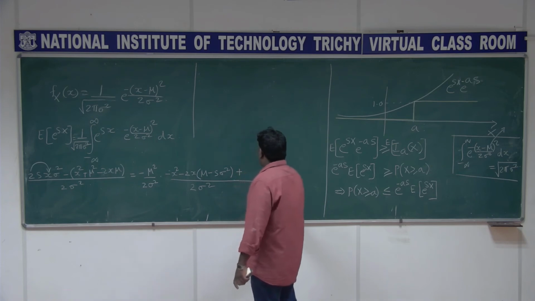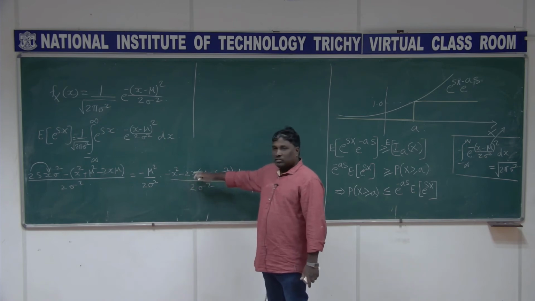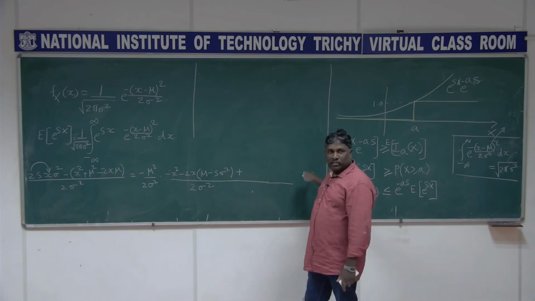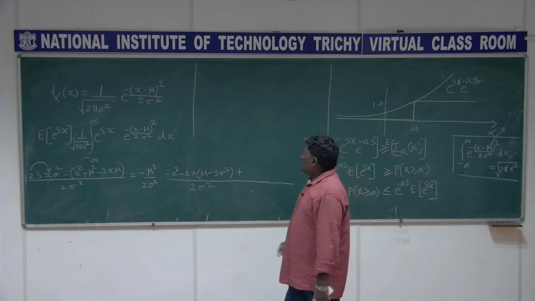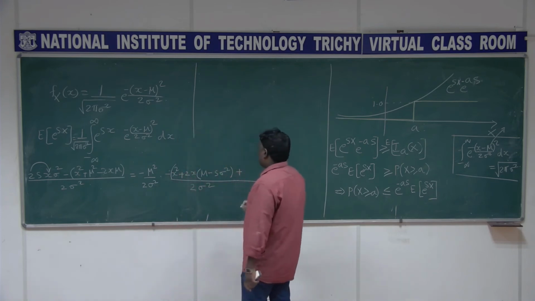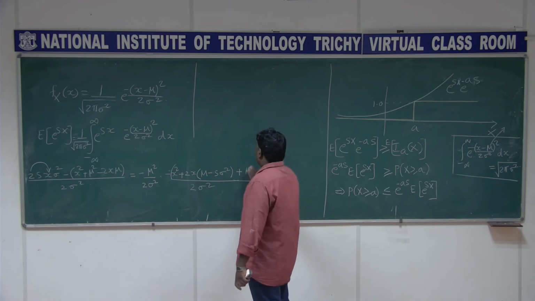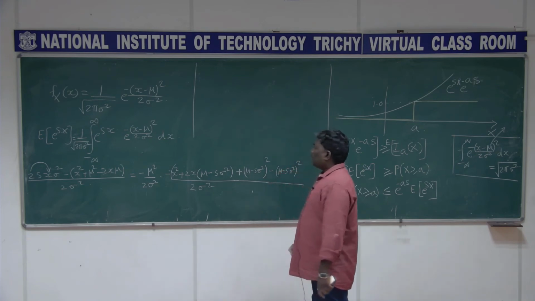Now I am going to do the trick. It is like x square plus 2x times some constant, and whatever the constant is, I need to make it a square and then subtract that square. That is what I wanted to do. If I take this minus common, this becomes plus. So you get mu minus s sigma square, the whole square, as one term, and I subtract the same thing, mu minus s sigma square, the whole square. That is what we get, isn't it.